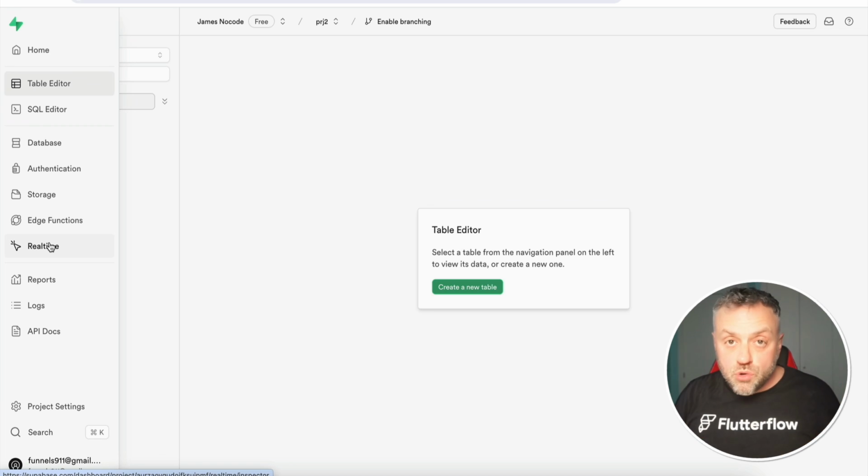A perfect example of that would be a chat app. Maybe you have a group where somebody writes a message and all the users need to be notified that somebody wrote a message in the group. And this is where Supabase real-time functionality would certainly come in handy, because you can create listeners that will get notified when something happens, and you can display this information to your users as it happens without any noticeable delay.